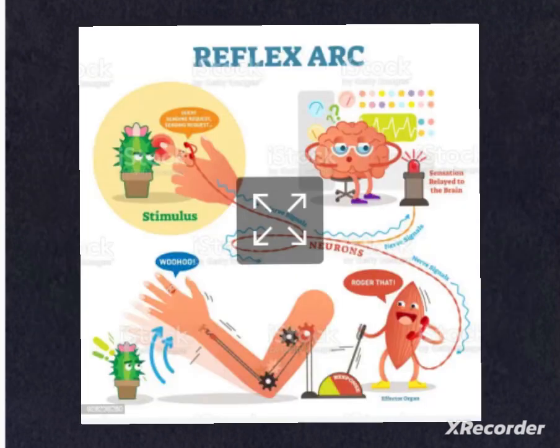Let's consider the example of touching the flame. Imagine if the impulse traveling in the body went by the way that we discussed earlier, by the release of chemicals or electrical impulse, it would have taken more time to withdraw the hand and would have led to more pain or more burns. So, to overcome this, obviously, there would be another way out. This is a reflex arc.